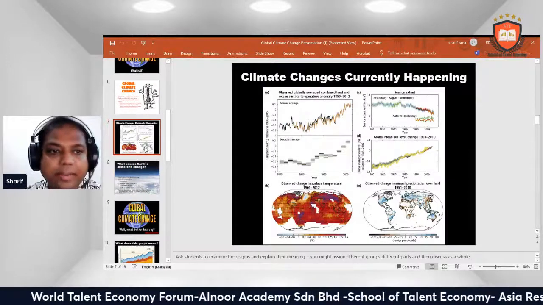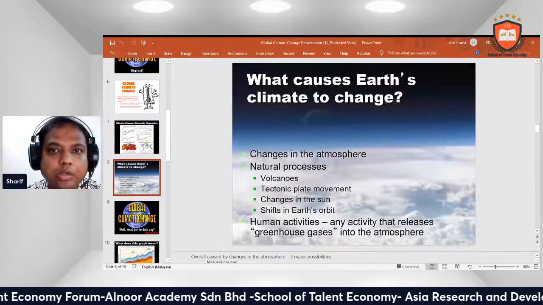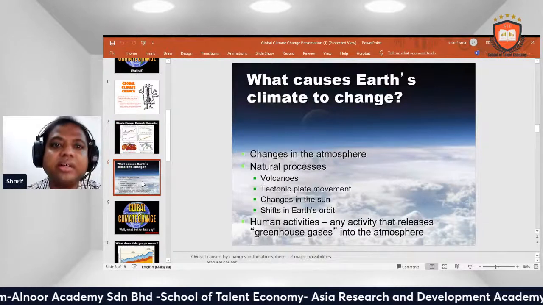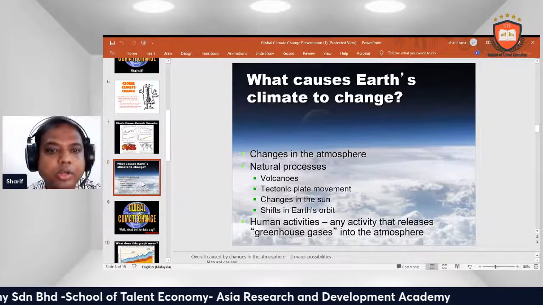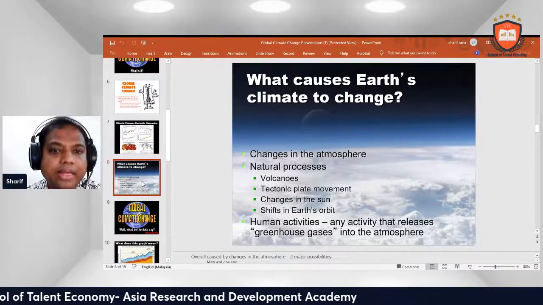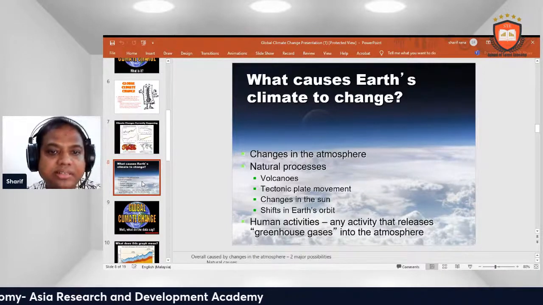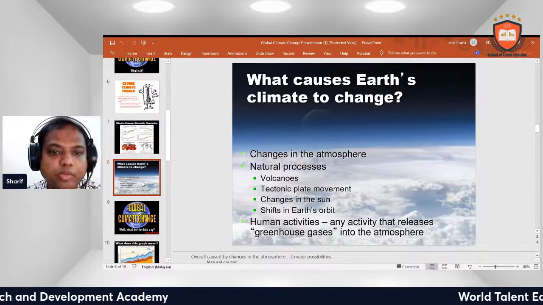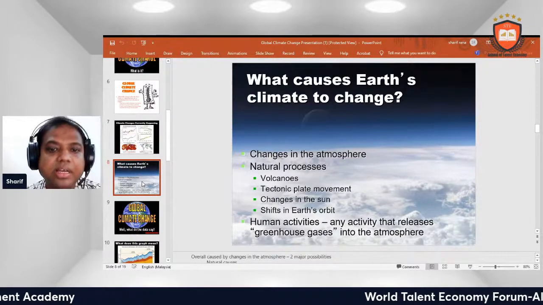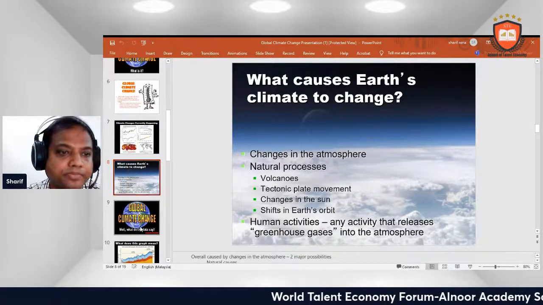Climate change is currently happening. What causes Earth's climate to change? Changes in the atmosphere, natural processes such as volcanoes, tectonic plate movement, changes in the sun, shifts in Earth's orbit, and human activities, any activity that releases greenhouse gases into the atmosphere.